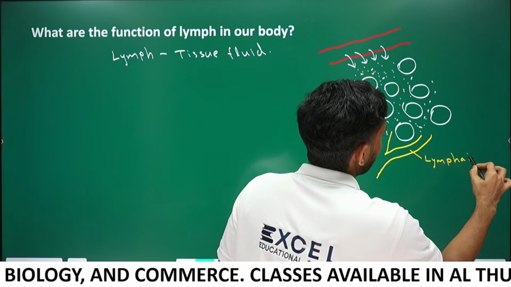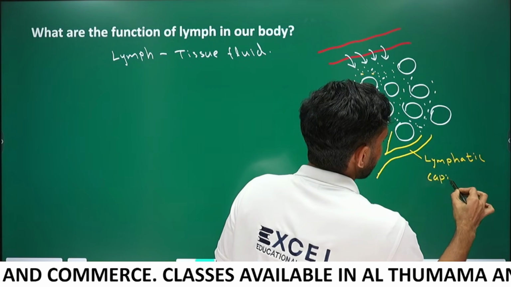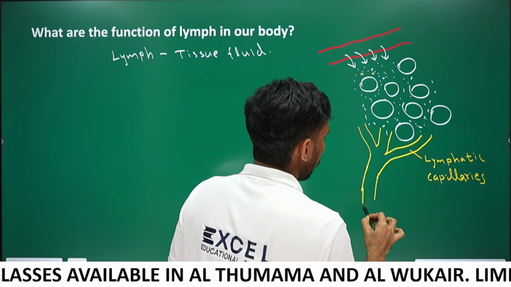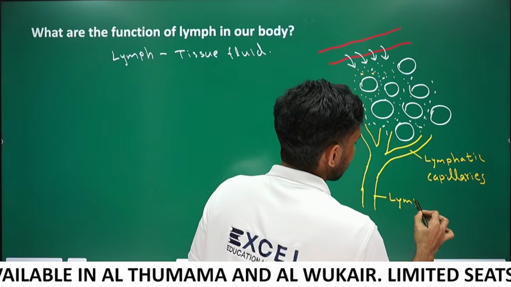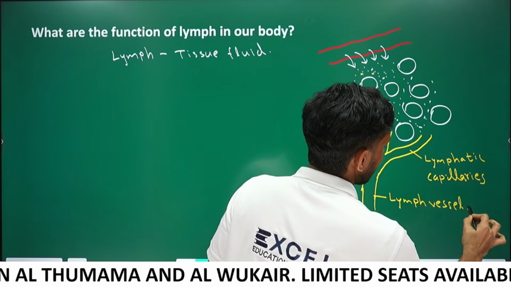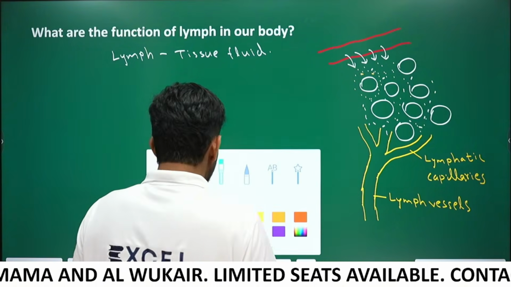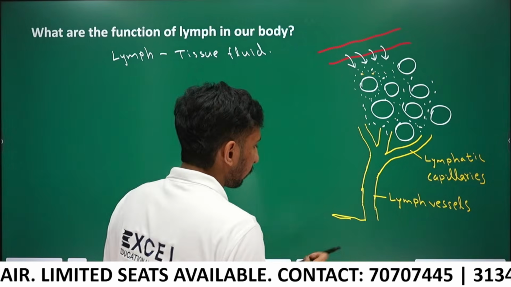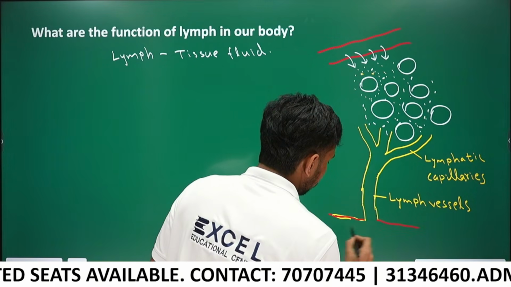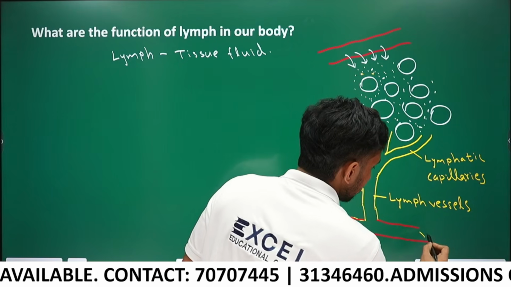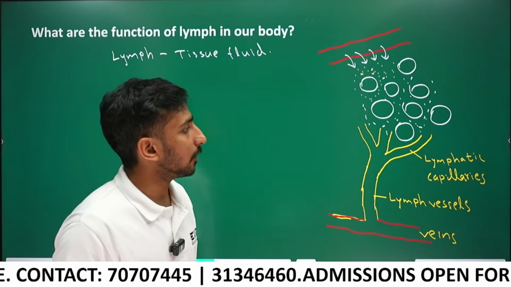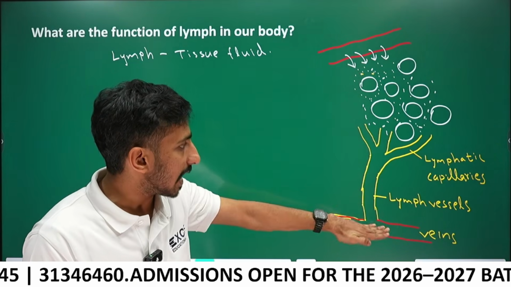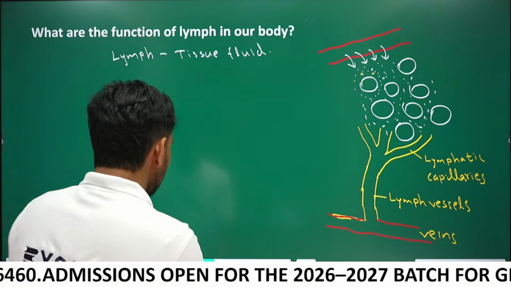The lymphatic capillaries join to form large lymph vessels. The lymph vessels finally open into veins. So in short, the lymph comes from blood and goes back to blood.